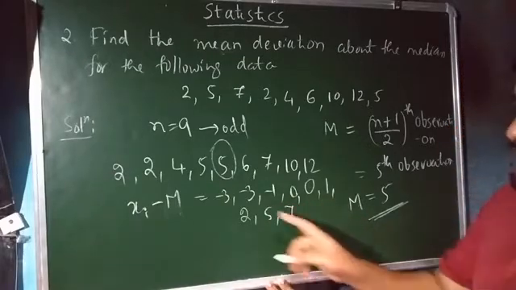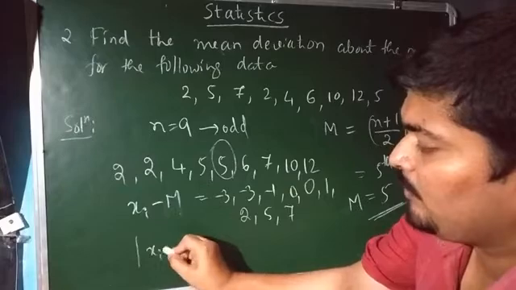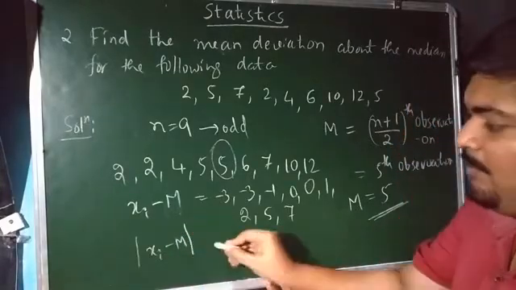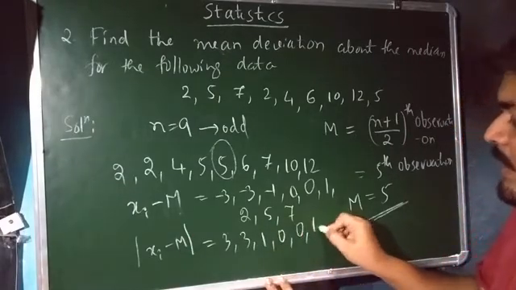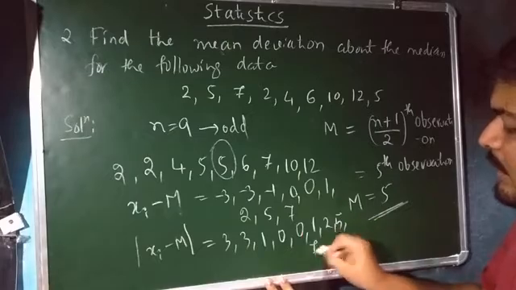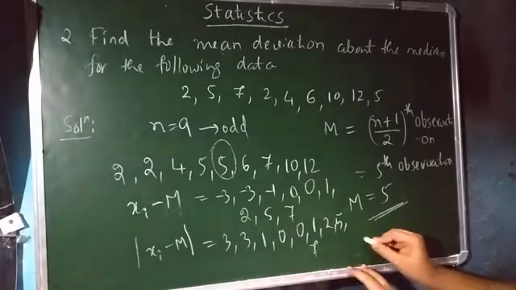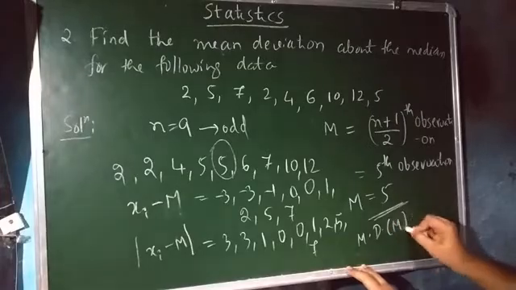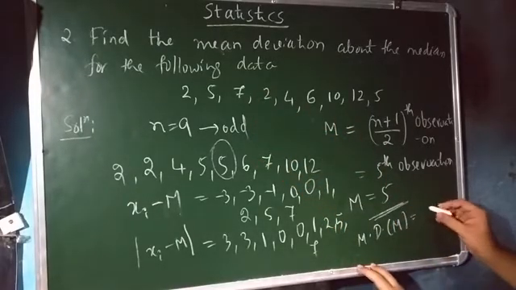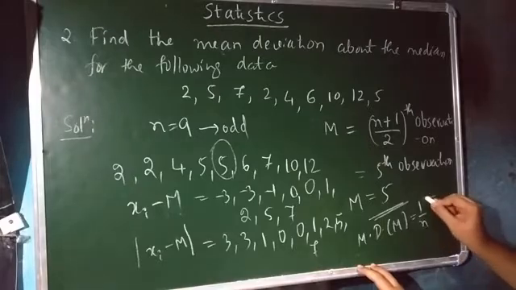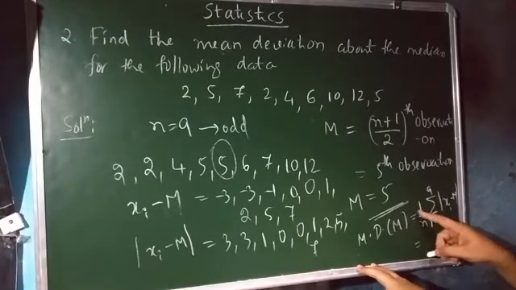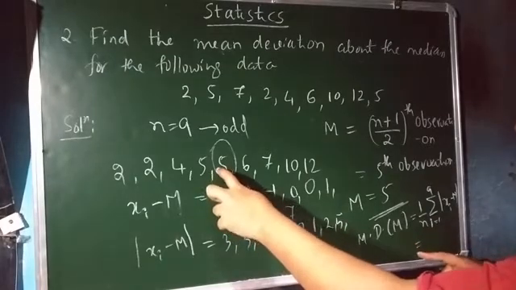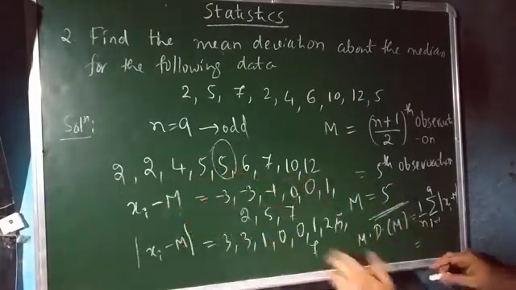and plus 7. Now here your task is to take the absolute value, that is modulus of xi minus m, that is equal to 3, 3, 1, 0, 0, 1, 2, 5, 7. Now here your task is to calculate the mean deviation about the median for this ungrouped data using this formula, that is 1 divided by n into summation of modulus of xi minus m, where i running from 1 to 9 over here. How many data points are given? Here 9 data points are there in this ungrouped data, isn't it?